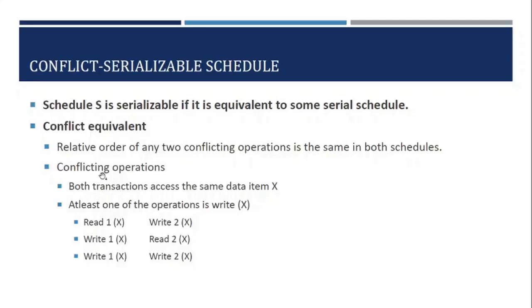So what do you mean by a conflicting operation? One operation must be a read of a database item and the other a write on the same database item, or both operations are writes. These are called conflicting operations. Now if you compare the order of these conflicting operations in a non-serial schedule and a serial schedule, the order must be the same in both schedules. Then we can say that the non-serial schedule is conflict equivalent to a serial schedule.